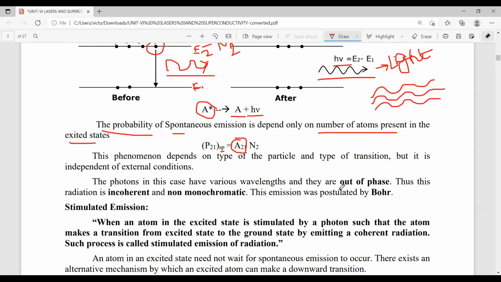Whatever beam of light rays is emitted by this process are out of phase. What is the meaning of out of phase? By observing this figure, these all light waves are in the same phase. But in this process, whatever photons are emitted are out of phase. That means they look like that.